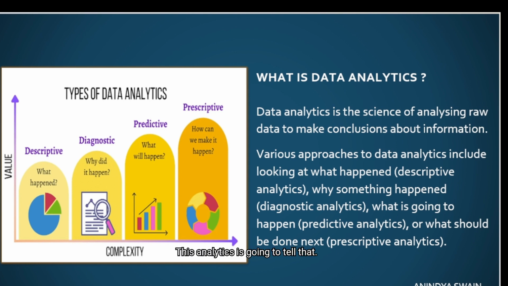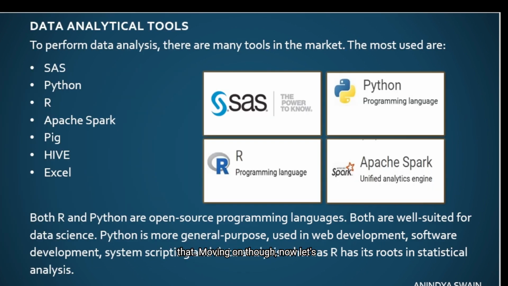This tells what is going to happen in future and it would predict a future event based on the historical data. And the last one is prescriptive analytics. This tells what should be done next and it would recommend actions based on the insights that were found out of the data. So based on the data, we have to choose which kind of analytics is required.